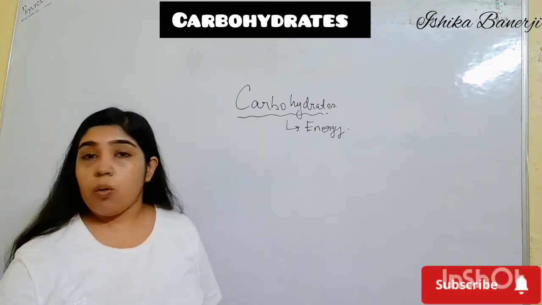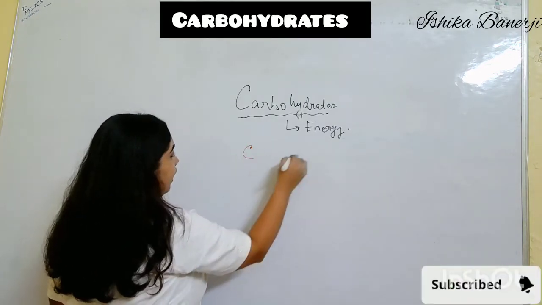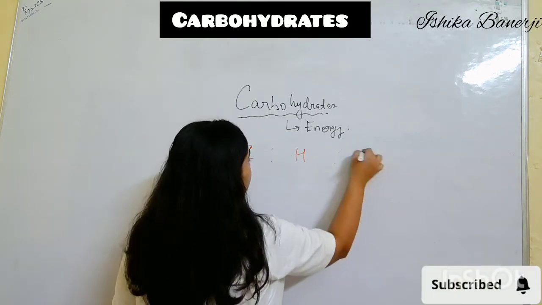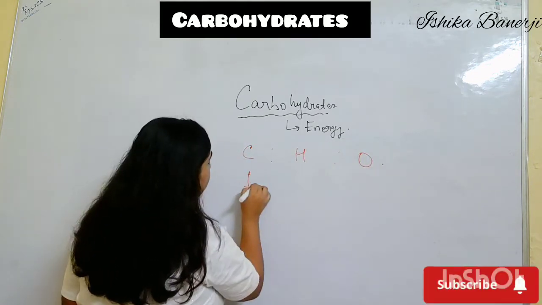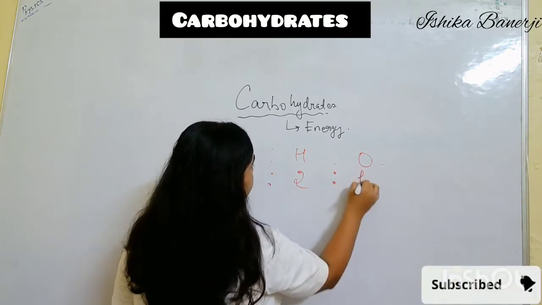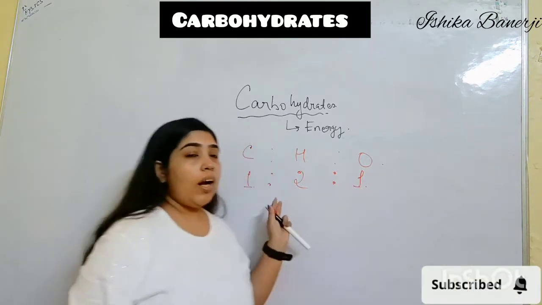The formula of carbohydrates is C, H and O, where C is 1, H is 2 and O is 1. This formula is also very important. CHO, 1, 2, 1.